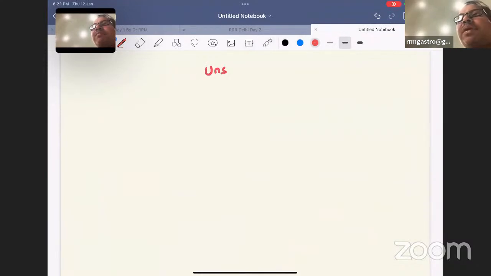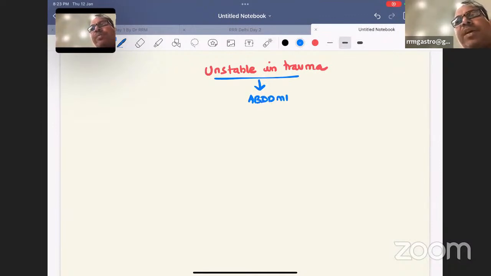So in unstable patients with abdominal injury, please have no confusion, because they will always ask abdominal trauma unstable only. You should directly go for laparotomy if E-FAST is positive.